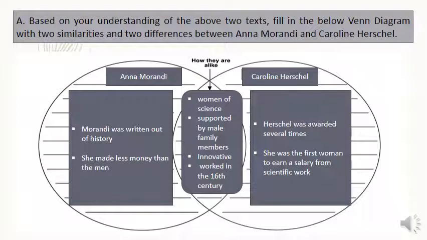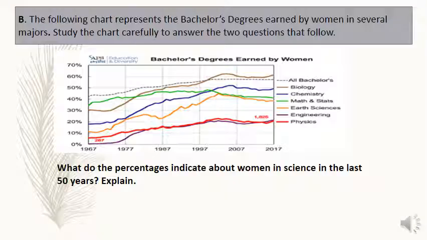Both of them are innovative. Both of them worked in the 16th century. Now we move to the differences between them. Anna Morandi was written out of history. Herschel was awarded several times. The other difference is that Anna Morandi made less money than men, while Caroline Herschel was the first woman to earn a salary from scientific work.